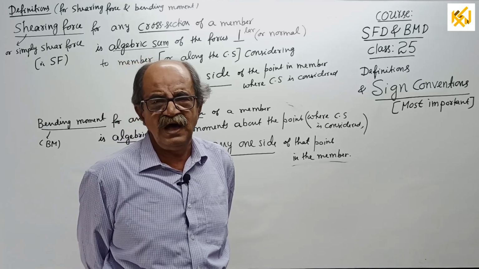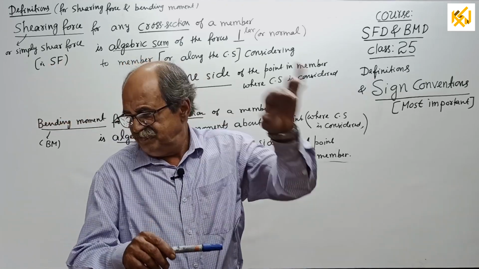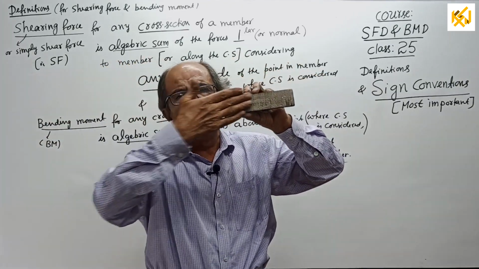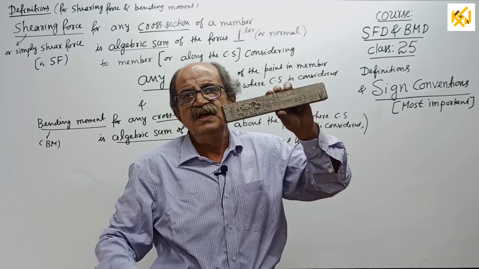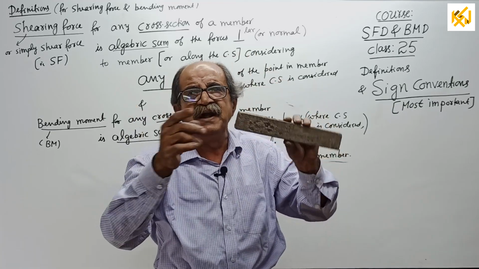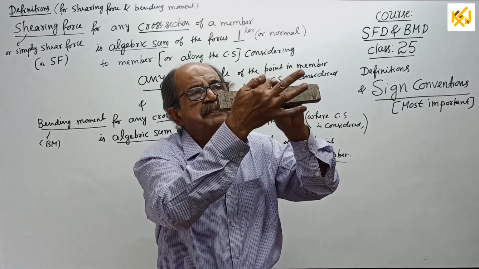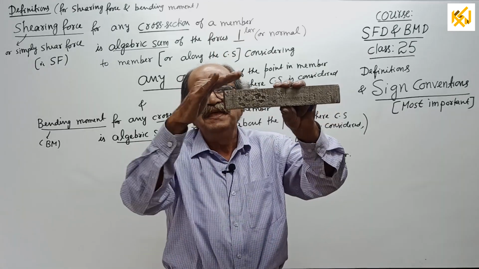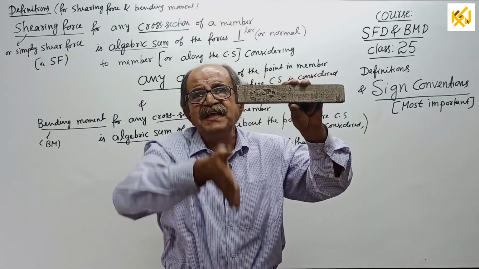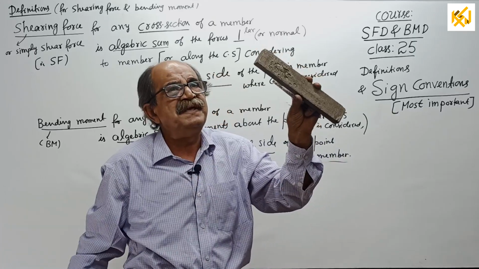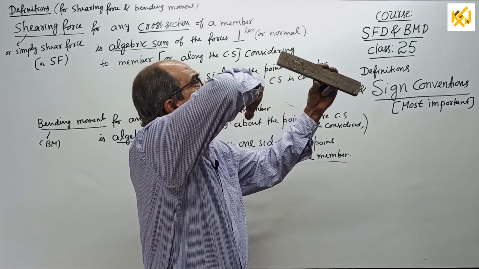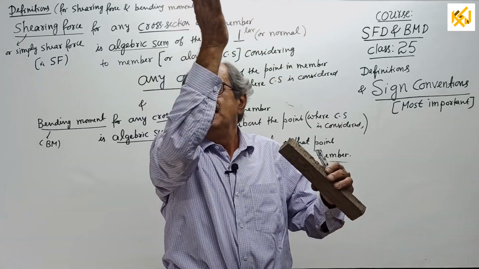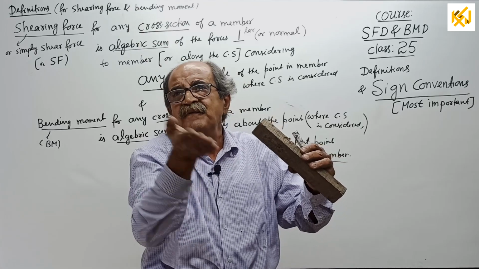What is shearing force? I told, for a member. See, suppose this is a member. We are discussing a horizontal member now, but it can be inclined also, or it can be a curved member. Whatever it is, for a member, you decide a point along the member. Take the cross section. If the member is this way, the cross section is this way, vertical. Suppose the member is inclined, then the cross section will become this way. Or if the member is curved, the cross section will be changing orientation from point to point.